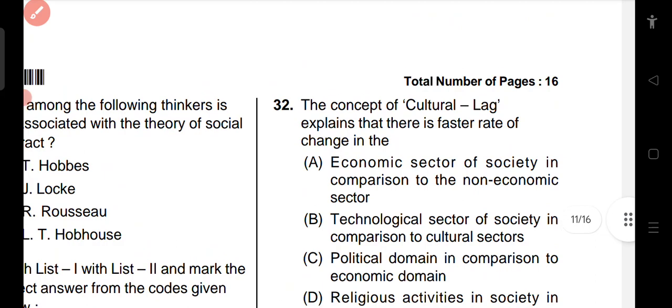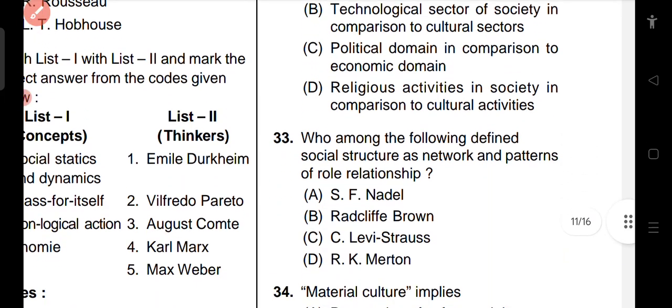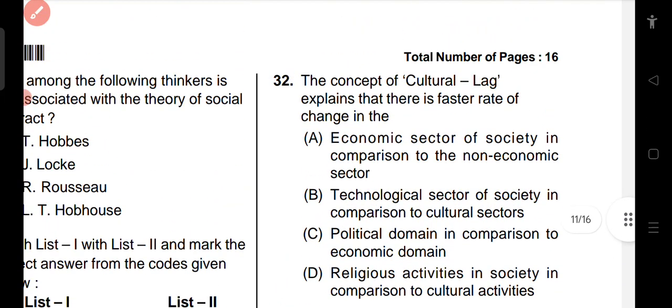Question number 32 is asking: the concept of cultural lag explains that there is a faster rate of change in the economic sector of the society in comparison to the non-economic sector, technological sector of society in comparison to the cultural sector, political domain in comparison to economic domain, religious activities in society in comparison to cultural activities. So cultural lag is option B, technological sector of society in comparison to cultural sector, in which cultural sectors lag behind. That is why it is called cultural lag, which is a concept given by Ogburn.